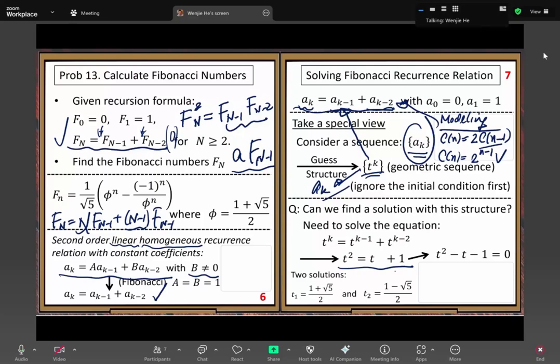Then what's next? We verify. But the first question I want to ask here: the t2 solution is a negative number. How do you feel about this negative number?